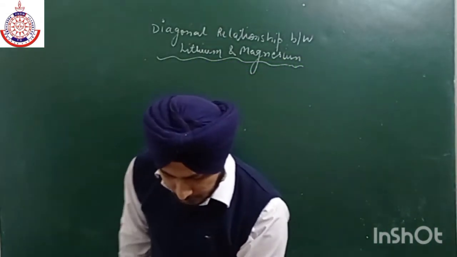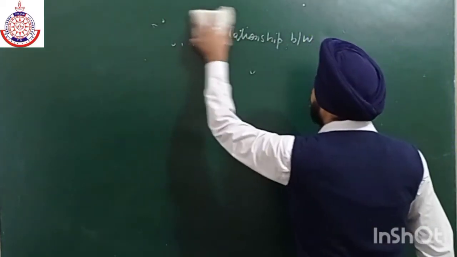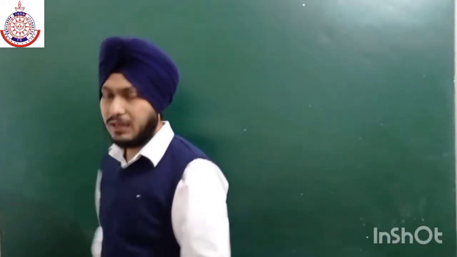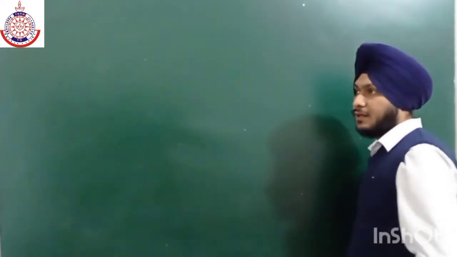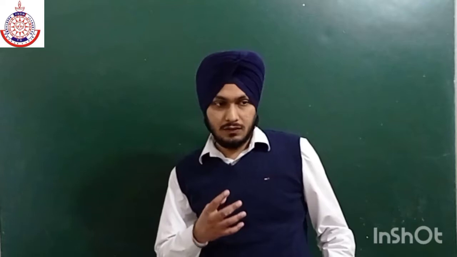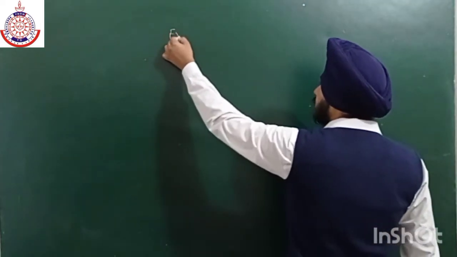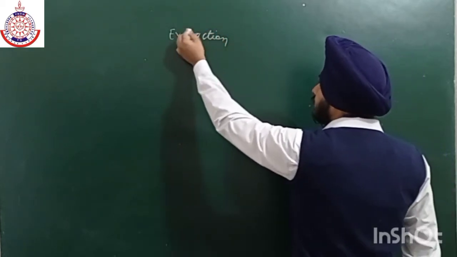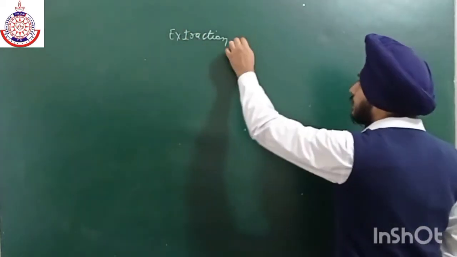Now if we talk about the extraction of alkali metals, it is not an easy task to do. How to extract the alkali metals is a very tough task because of their low reduction potential. What are the problems which we all face while extracting the alkali metals?